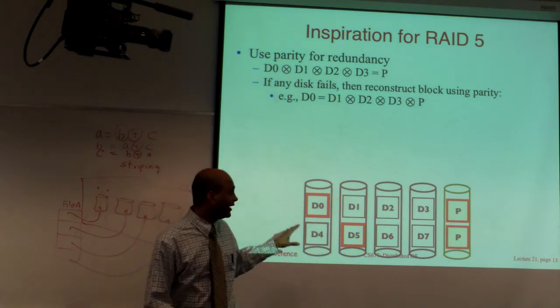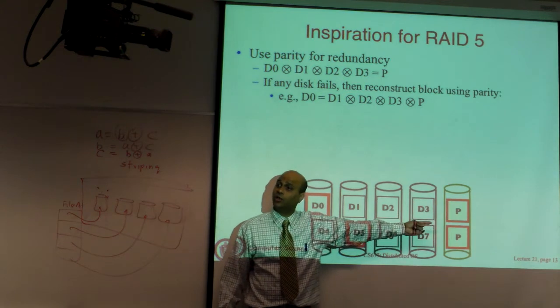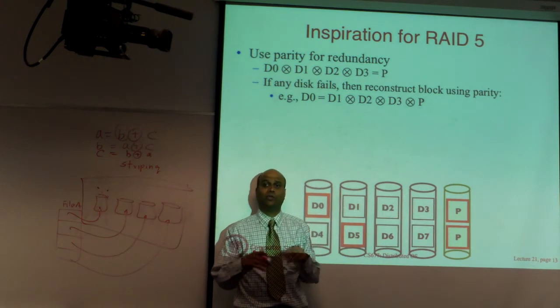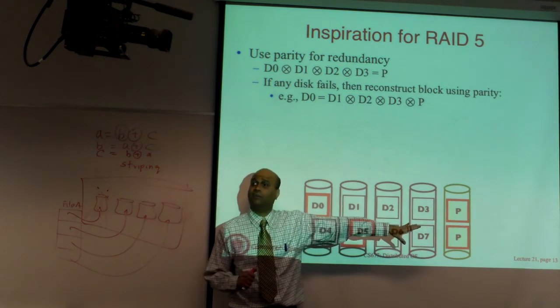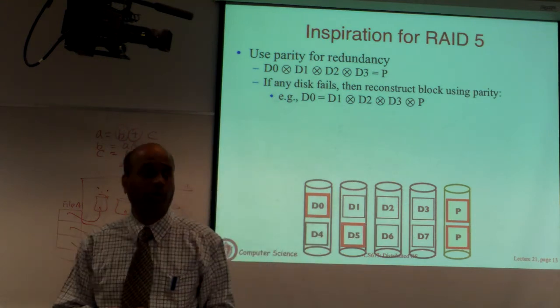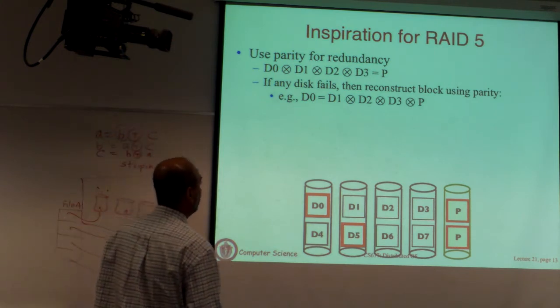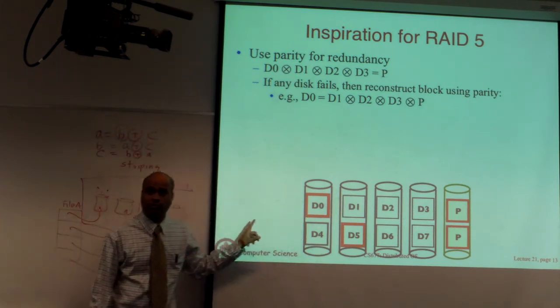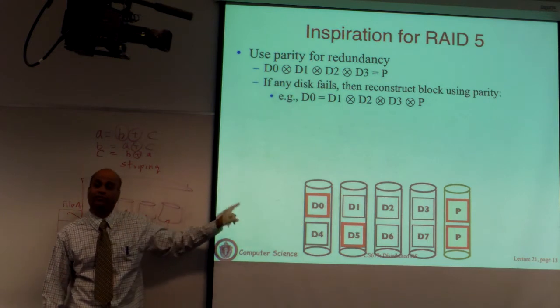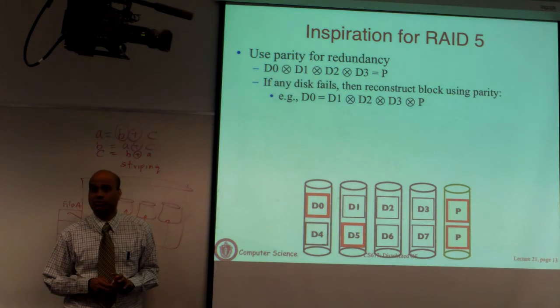Batch writes are much more efficient in this case, because if you have to write 4 blocks at once, you could simply take the 4 blocks to be written, recompute the parity and just write them out. You don't have to read the original ones. But small writes, which are individual blocks, are expensive. So this is what is referred to as RAID 5. I'm going to pause here for a second. Well, this is not RAID 5 actually, this is actually RAID 4. I'll explain what RAID 5 is in just a moment. Any comments here?